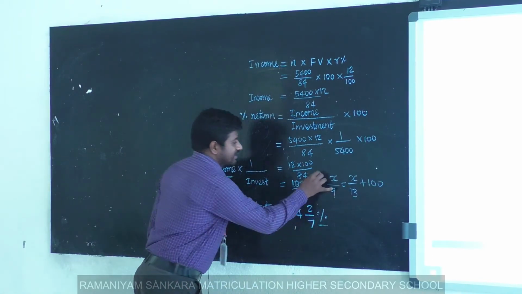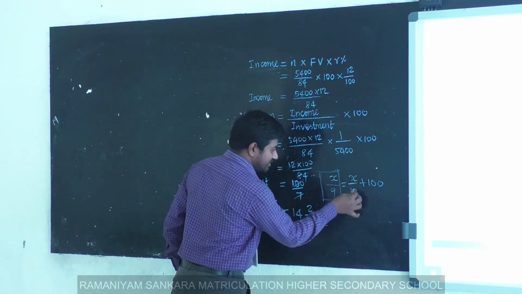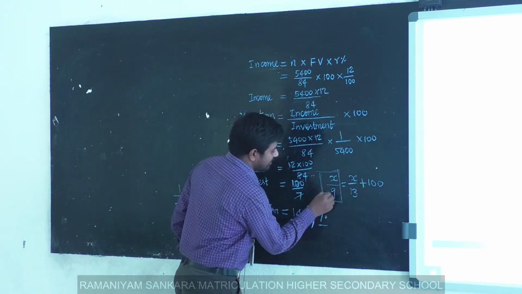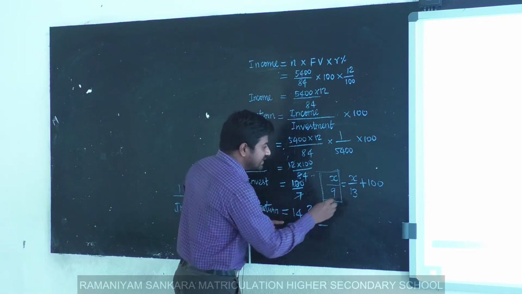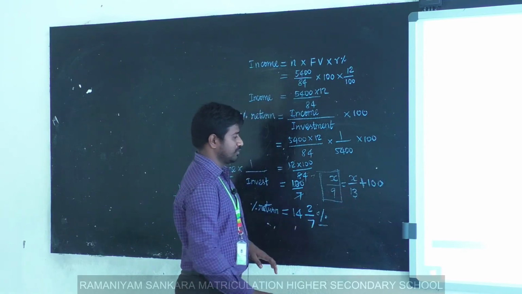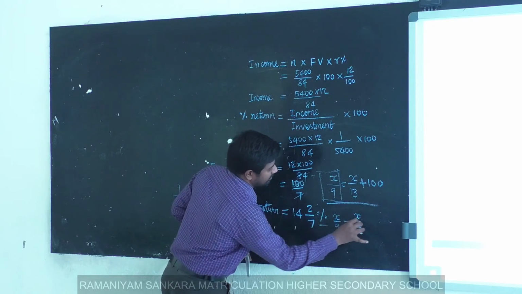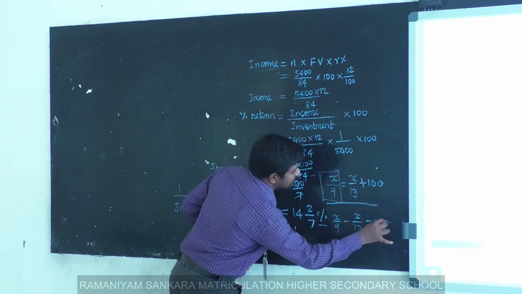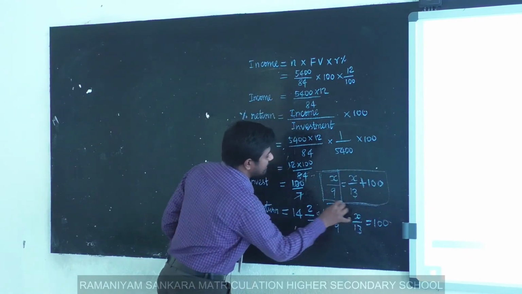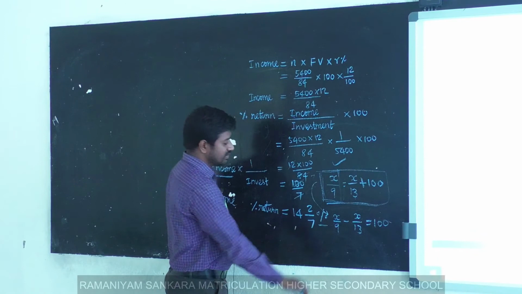Clear, students? The 10% stock is equal to the 7% stock plus 100 rupees. The given expression can be written symbolically like this. This step is transformed into this step.